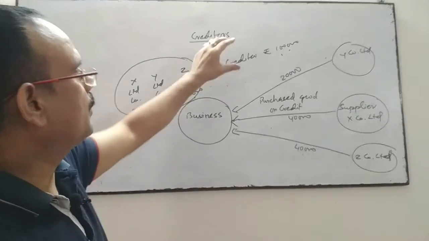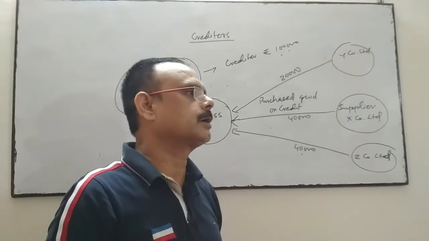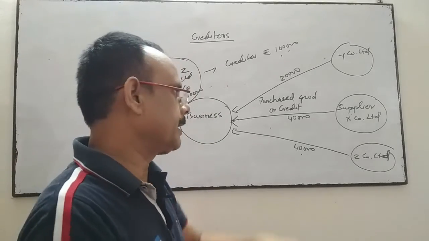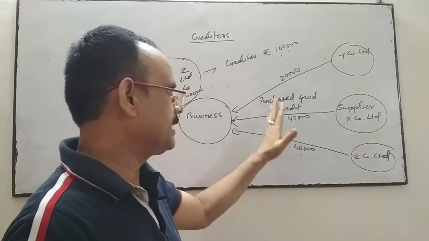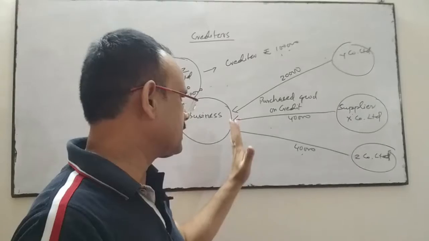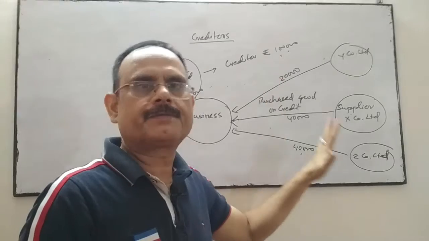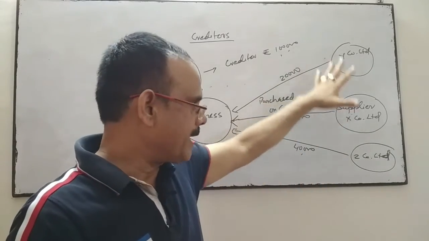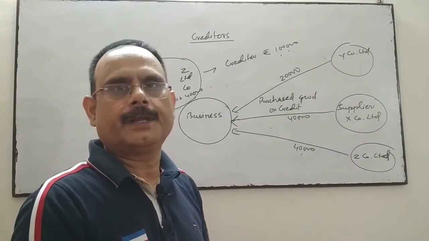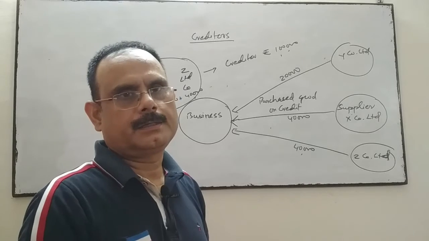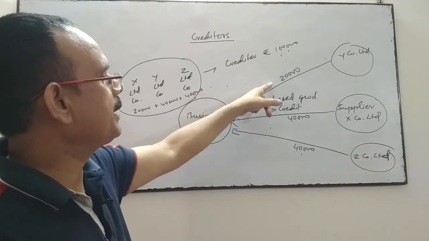So creditors is 1 lakh. Creditors is the person or party or firm or company from where the business purchased the goods on credit, and the business has not settled their dues till date. Whatever the amount left, collectively these suppliers are called creditors. So the total creditors of the firm is 1 lakh.